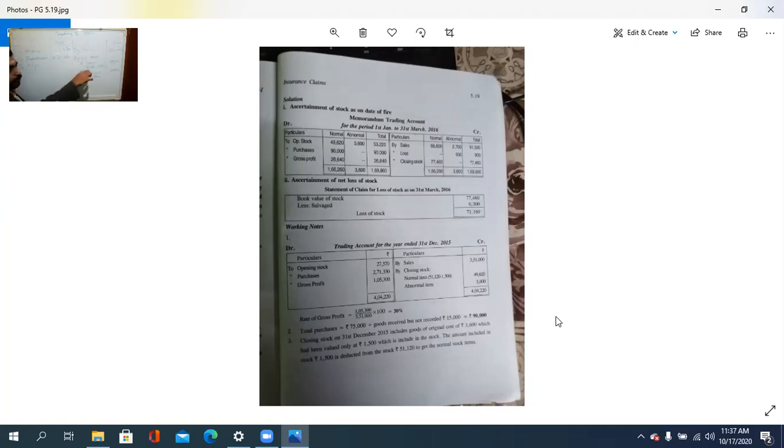So that 51,120 minus 1,500, 49,620, and the abnormal item 3,600. Clear? So then the gross profit will be how much? The total of this is 4,04,220. Here also 4,04,220. Then take the difference, so it is 105,300.